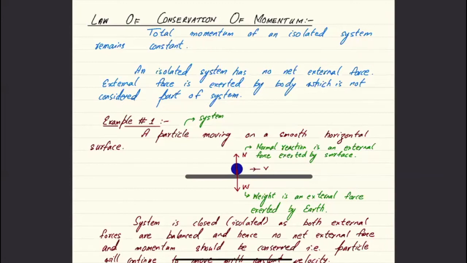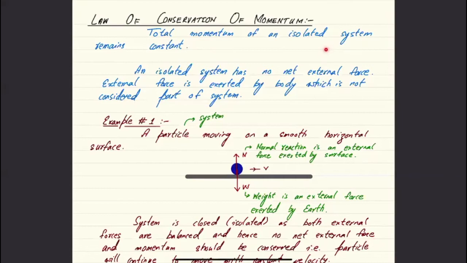Although you understand it, I would want to repeat it once again: wherever I'm going to apply the law of conservation of momentum, it would be either one particle or two particles or three particles. They would be called the system. And anything that exerts force, which is not considered part of the system, is going to be called external force. So there may be an external force acting, but that external force should be balanced.